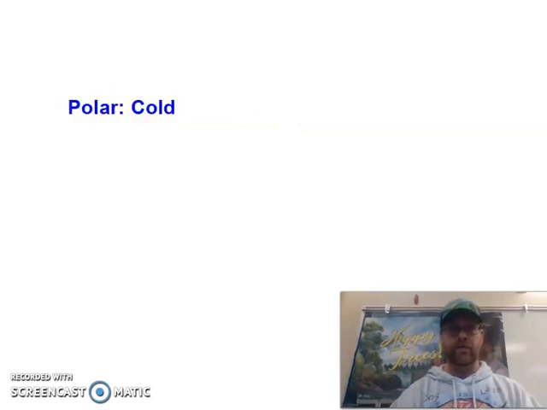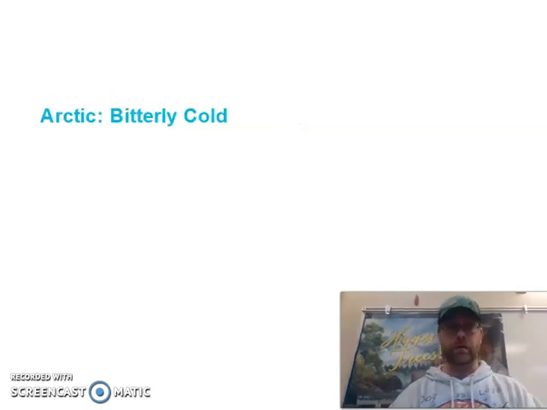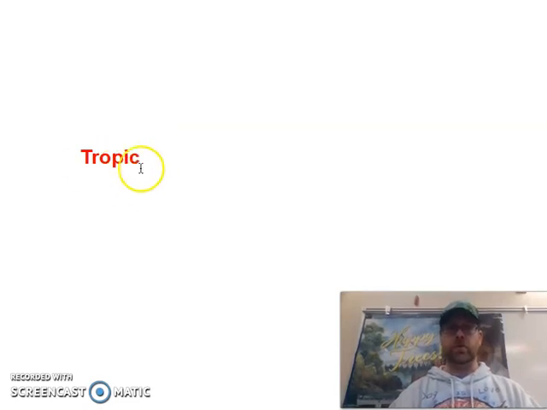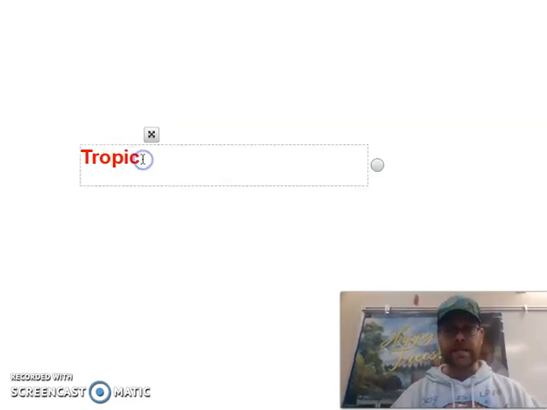So I have polar, cold water, Arctic, bitterly cold water, and then tropic. Now, tropic takes us back to when we were talking in the ecosystems, and we talked about things that were tropical, not spelled like that.